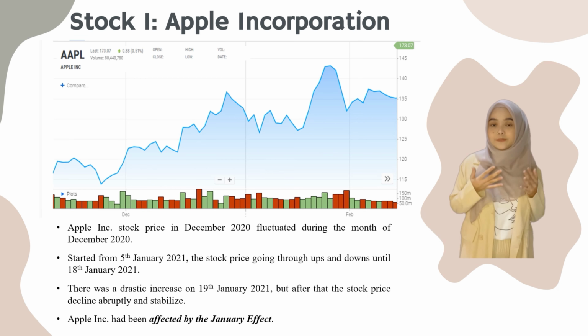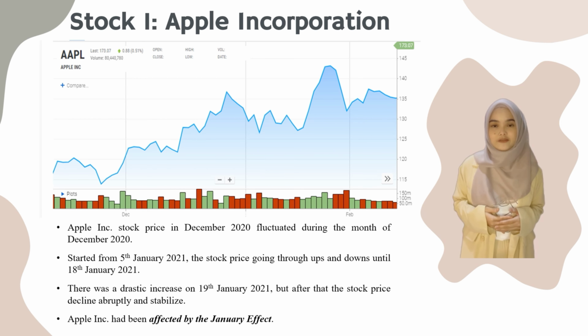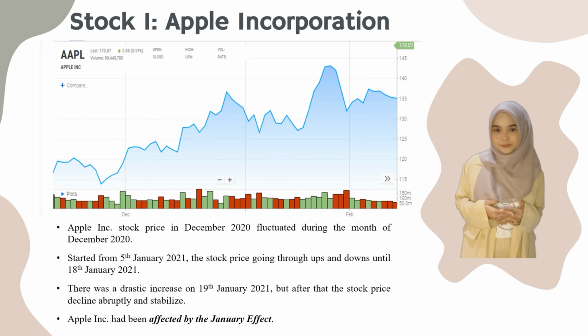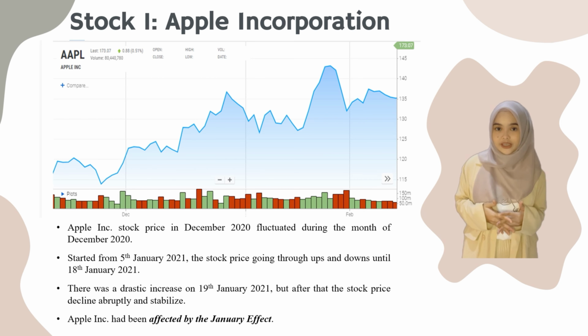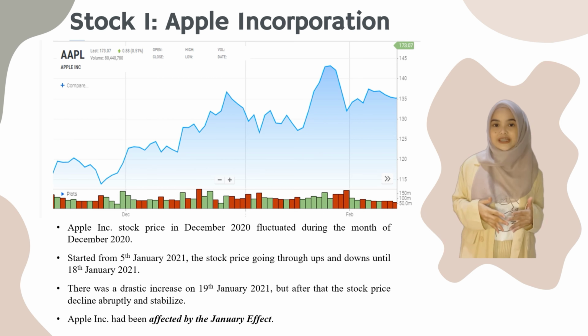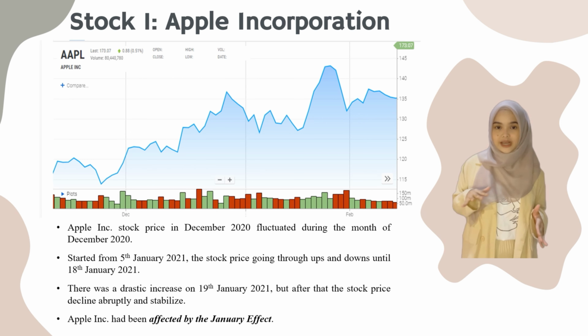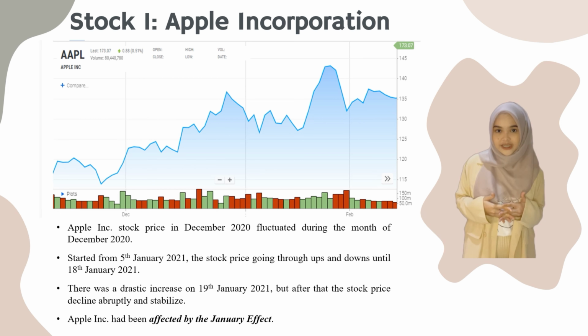Based on figure 1 above, Apple Incorporation stock price had fluctuated during the month of December 2020. Starting from 5th January 2021, the stock price went through ups and downs until 18th January. Despite a drastic increase on 19th January, after that the stock price declined erratically and then stabilized. This clearly shows that Apple Incorporation had been affected by the January effect.